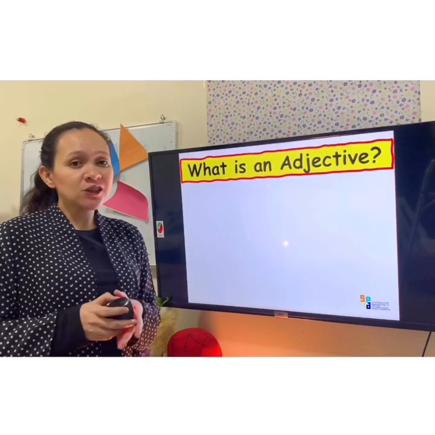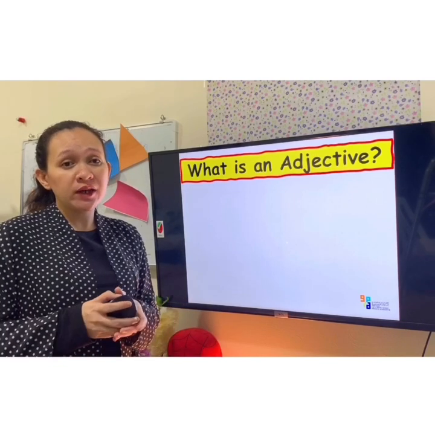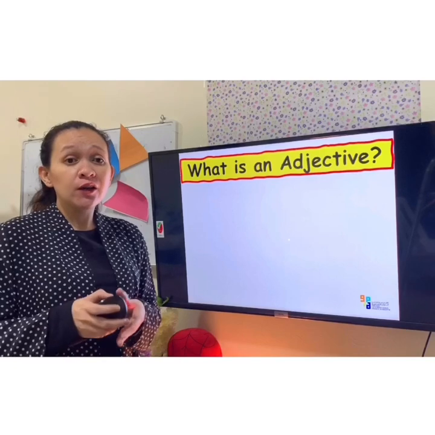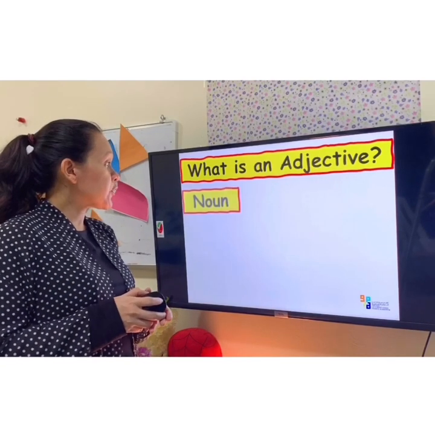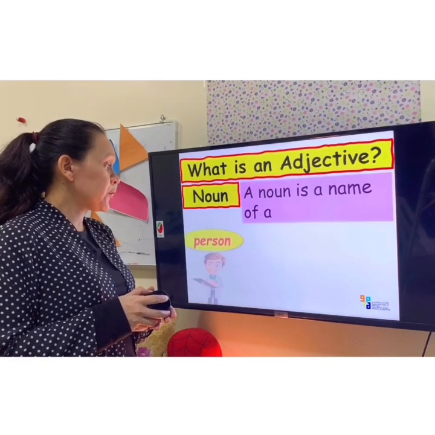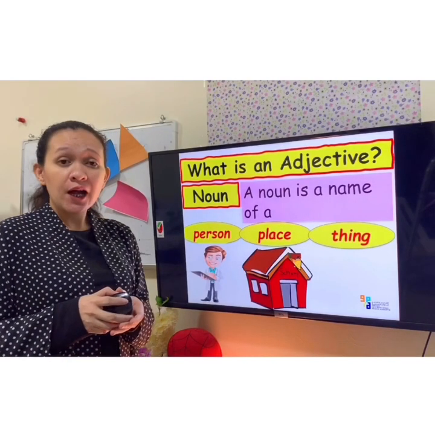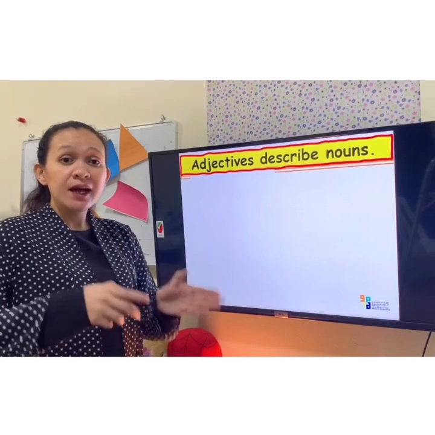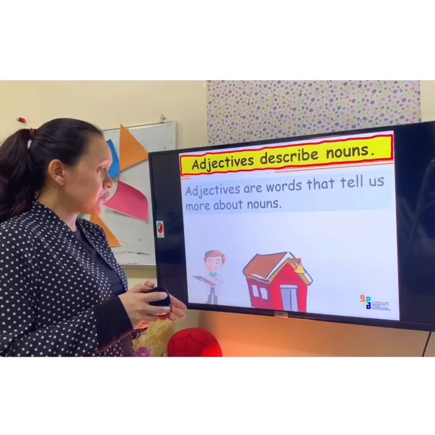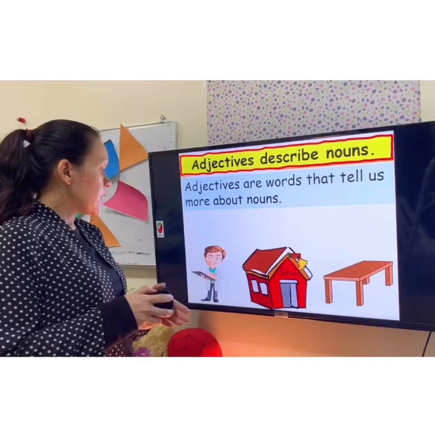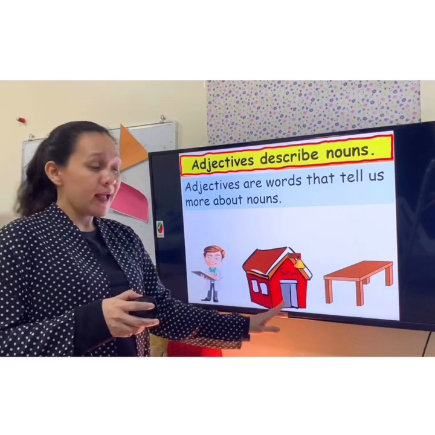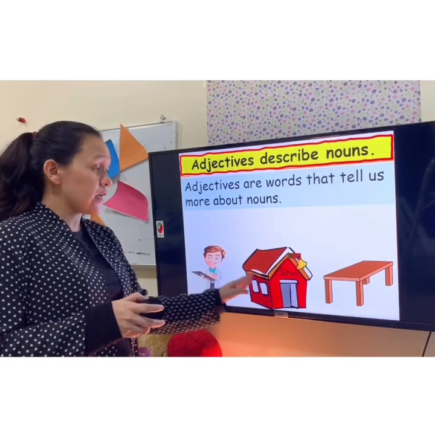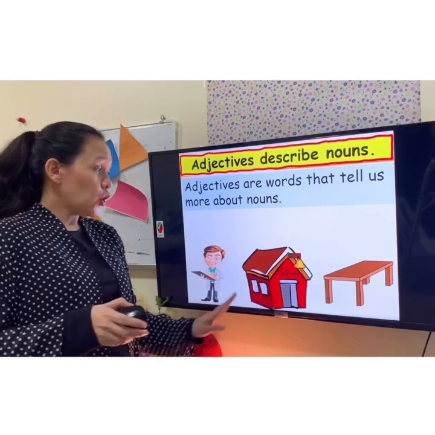What is an adjective? Before we answer that question, we have to answer first the question, what is a noun? Remember, a noun is a name of a person, place, or a thing. Now, remember, adjectives describe nouns. So I have here three nouns: a doctor, a school, and a table. We are going to think of two words for each noun so that we can describe all of them.